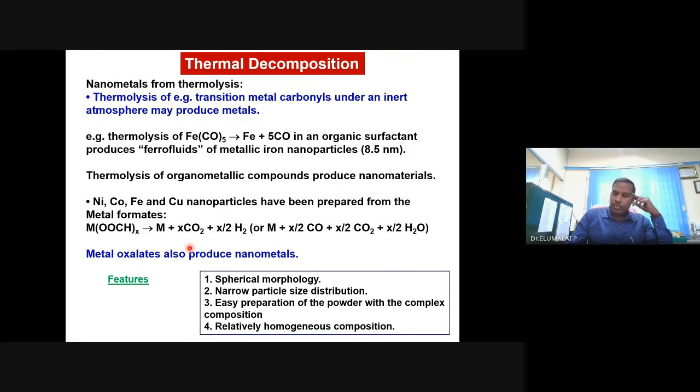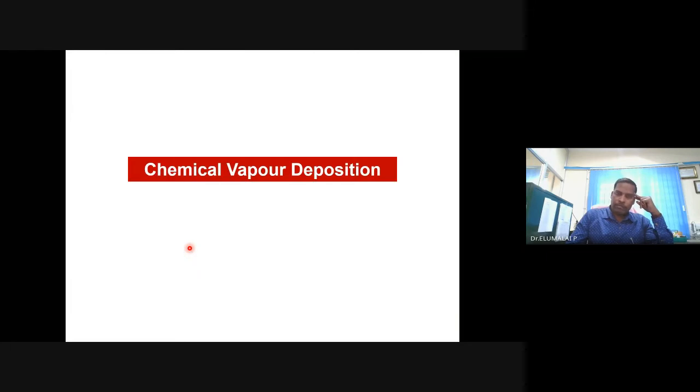So thermal decomposition, pyrolysis or thermolysis. Simple method. One can do it in any lab. You require sometimes only a test tube or alumina boat in a furnace operating at some 300, 400 degrees. A clean, electrically heated furnace. And it is possible to make nanostructured materials.